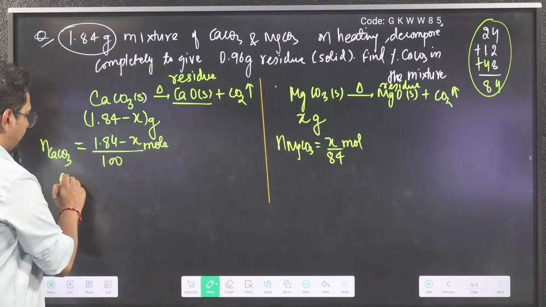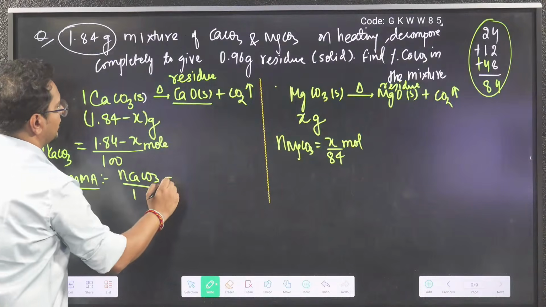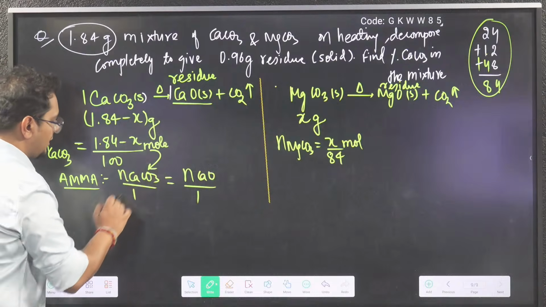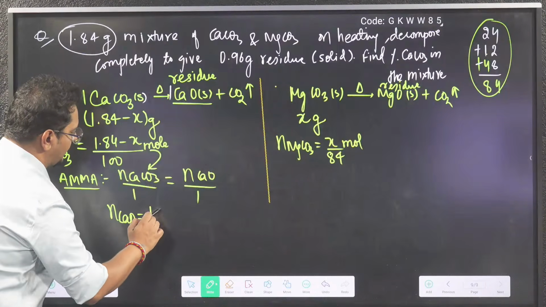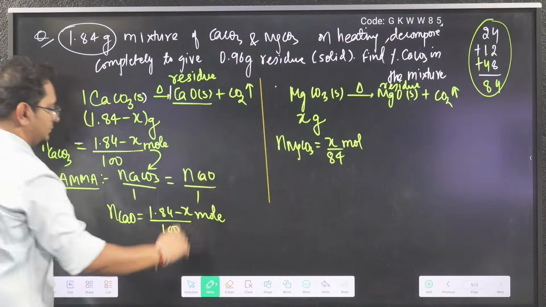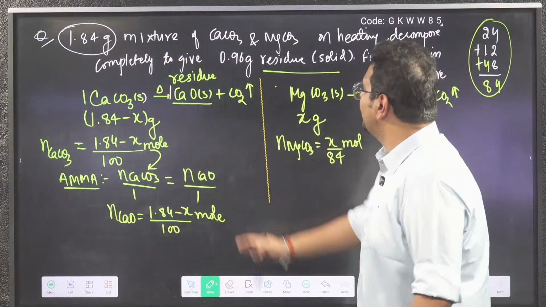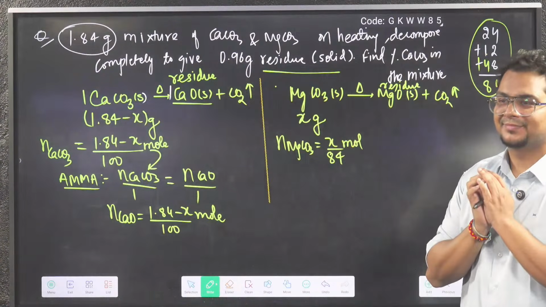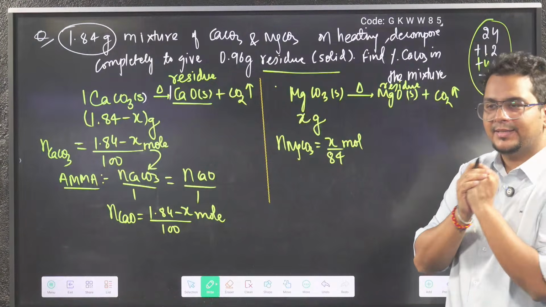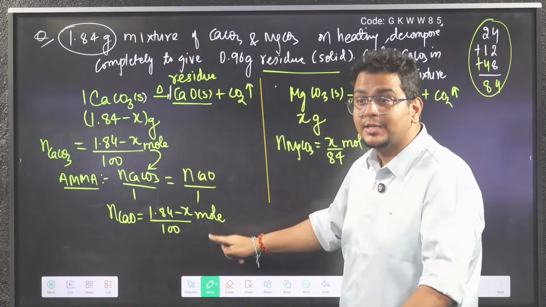Next, can I apply mole analysis: moles of CaCO3 by 1 is moles of CaO by 1. So I will put here these moles. So moles of CaO will come as (1.84 minus x) by 100 mole. Because they are giving the residue, the residue is this also in total. So how many moles of residue came here? (1.84 minus x) by 100 mole came. I put this complete mole here. So moles of CaO came this much.